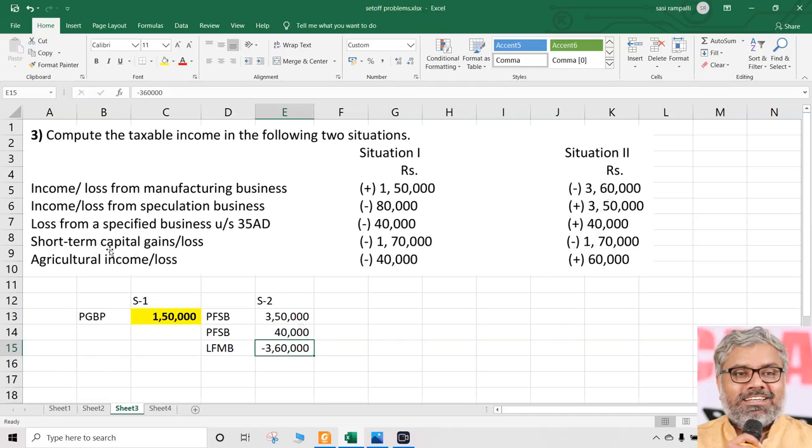Another loss is short-term capital loss 1,70,000. Question comes, can short-term capital loss be adjusted against any other head of income? Not possible. So definitely this 1,70,000 cannot be set off.